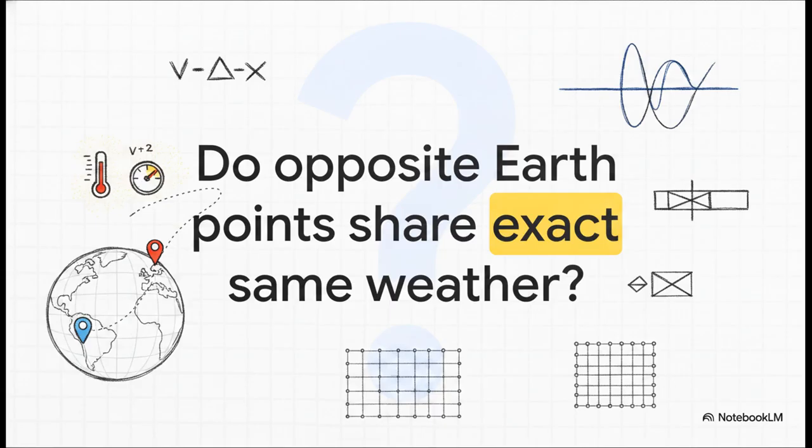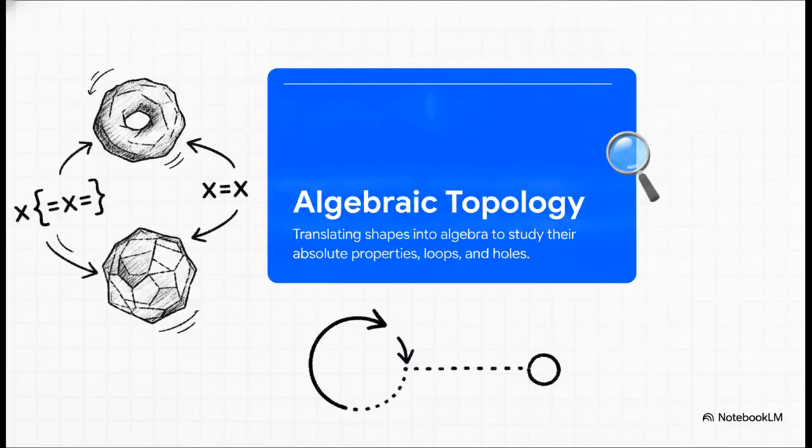Okay, consider this. Did you know that right now, at this exact second, there are 2 points on completely opposite sides of the Earth experiencing the exact same temperature and barometric pressure? I know, it sounds like absolute magic, or maybe just a massive coincidence. But actually, scratch that. It's an absolute, unbreakable mathematical certainty. So how does that even work?